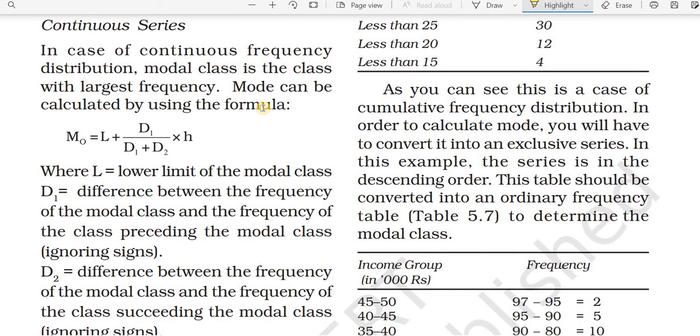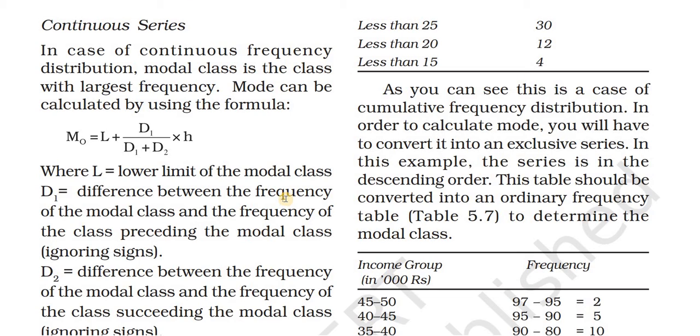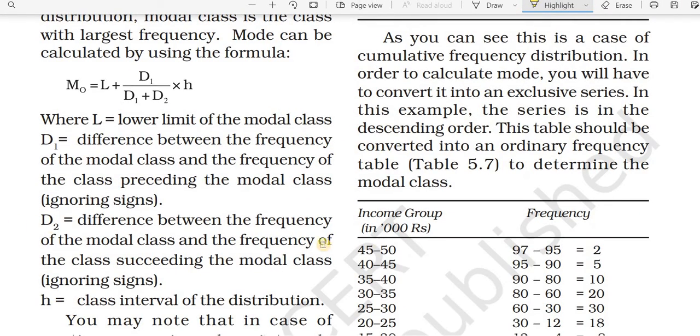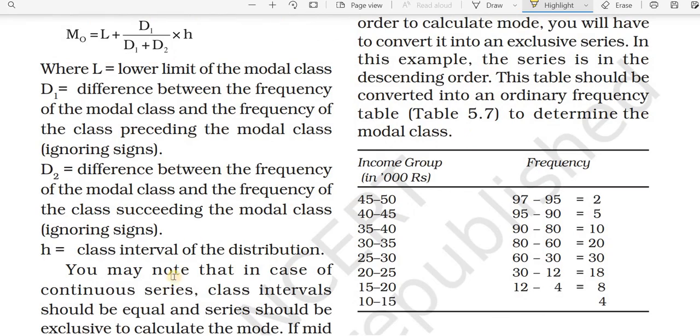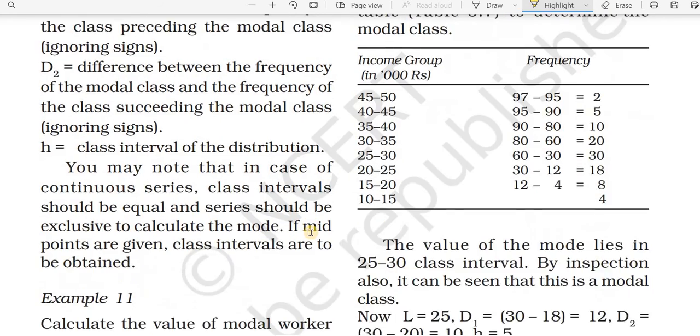What is the equation? Here the mode can be calculated using the formula M0 equals L plus D1 over D1 plus D2 into H. Here L is the lower limit of the modal class, D1 is the difference between the frequency of the modal class and the preceding class, and D2 is the difference between the frequency of the modal class and the following class, ignoring signs. H is the class interval of the distribution.